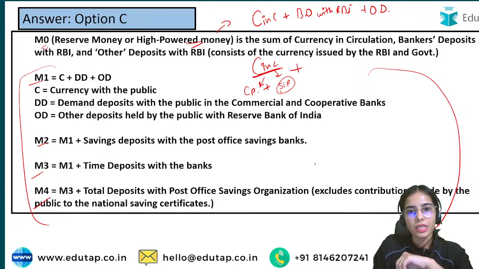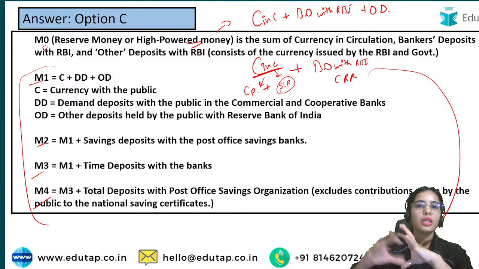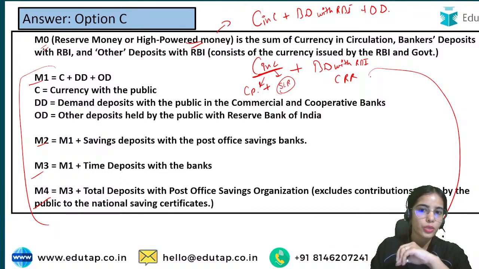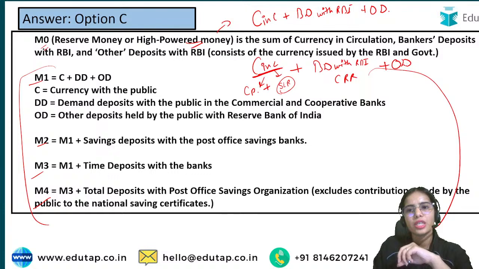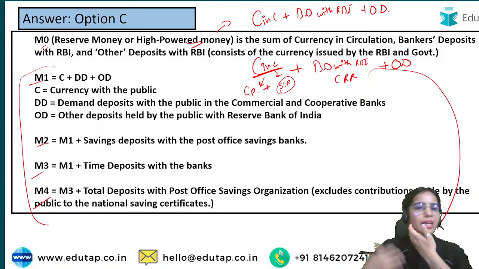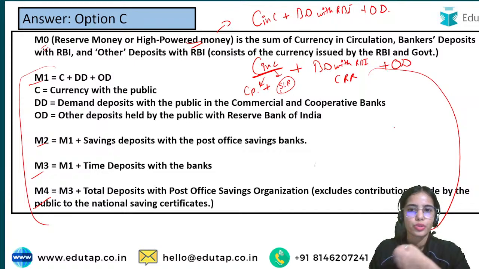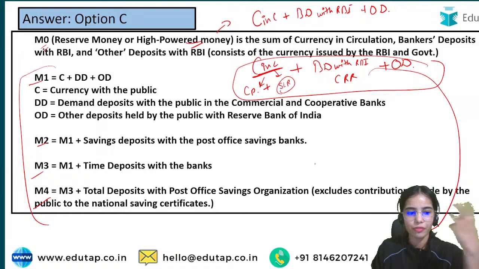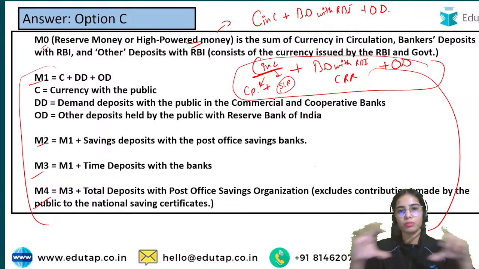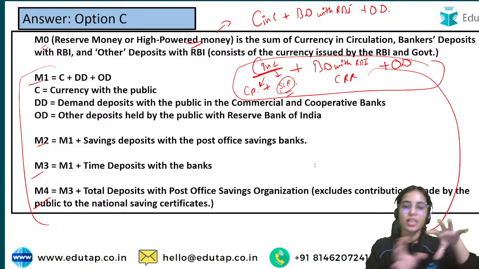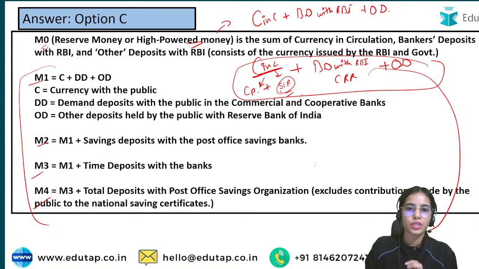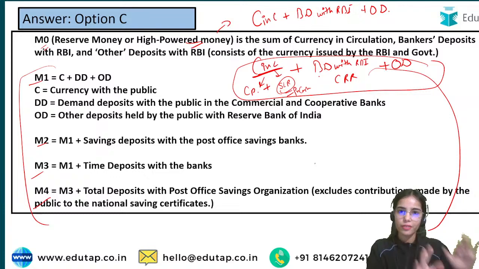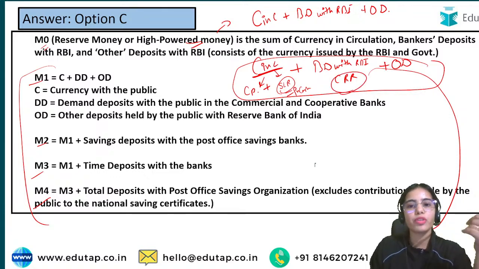Plus, this is currency in circulation that can be used in the economy. Now the bankers' deposit with the RBI: this is like the CRR, where the banks deposit an amount with the RBI that cannot be used by the banks. Other deposits with the RBI can be of different institutions. This is how much of the money has been printed. The currency with the public, that we actually have, the 500 and 200 notes, the SLR in cash that the banks have to keep with themselves, and the CRR that is kept in cash with the RBI.